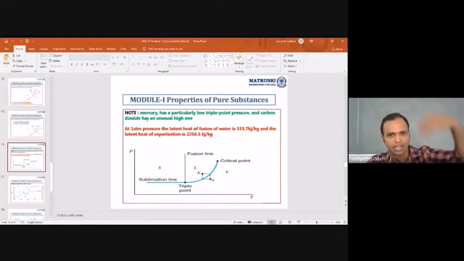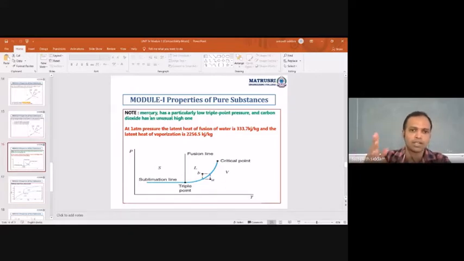For water it is 0.6117 kPa, and for mercury it is lower than the water one. That indicates how much pressure is required for converting into sublimation, which is the difference between mercury and water, and the other solid which I have given as an example.